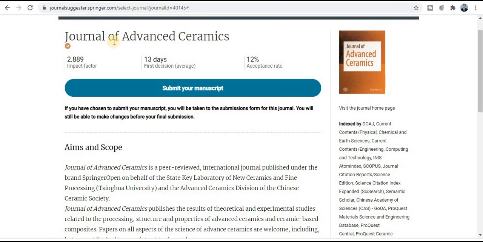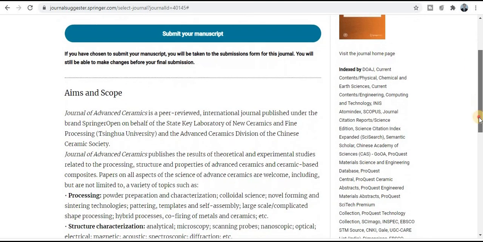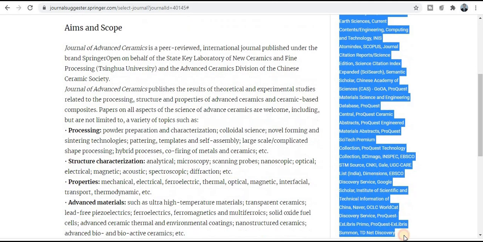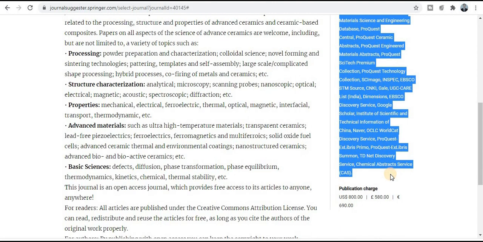Next category of the journal is the Journal of Advanced Ceramics. So you will get the notification within 30 days. Only 30 days you will get the notification, and the acceptance rate of this journal is 12%, and the impact factor is also good, 2.8. And if you want to know about this journal's indexing and abstract, you can explore this journal section. So here you will get all the things related to the indexing, whether it is related to the Scopus category, SCI category, UGC category, all the things you will get here.